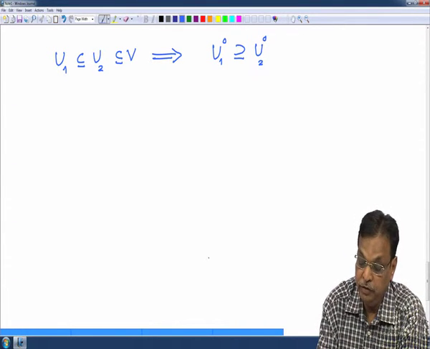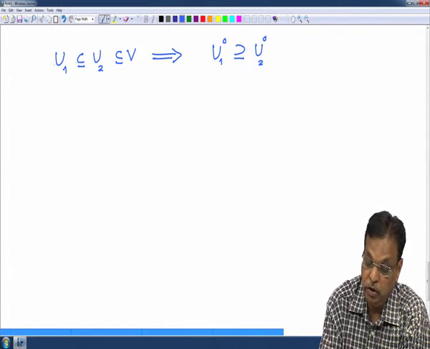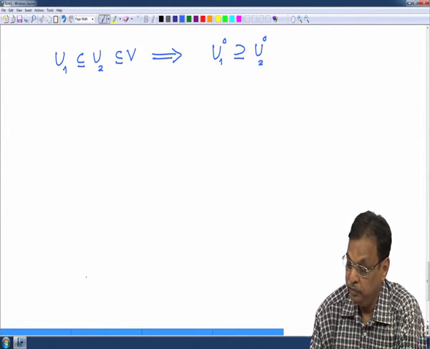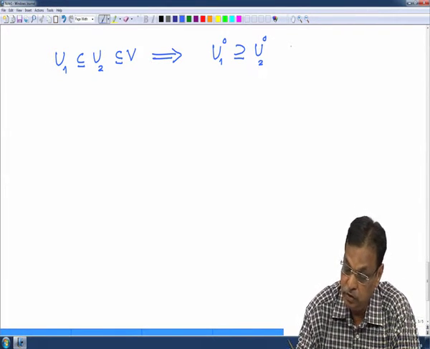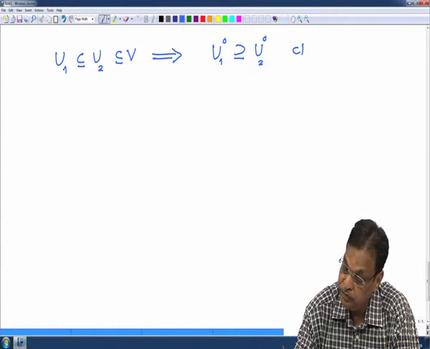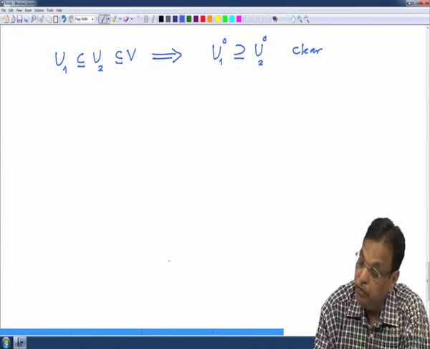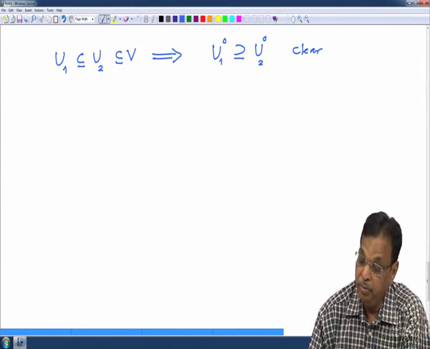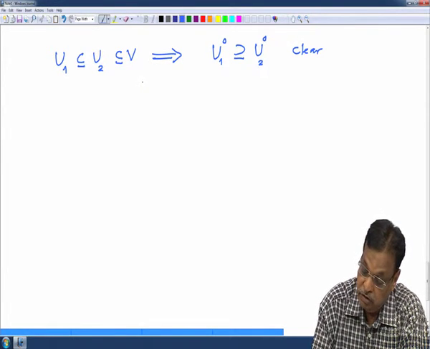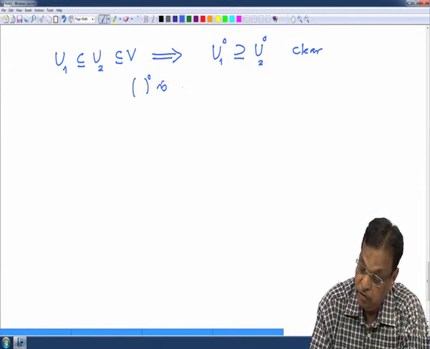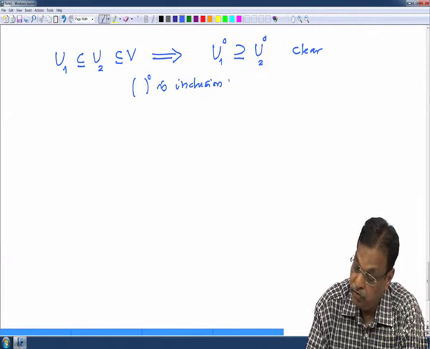This is obvious, because if some linear form vanishes on U2, then it vanishes on U1 also. So this is clear. The right circle map is inclusion reversing.